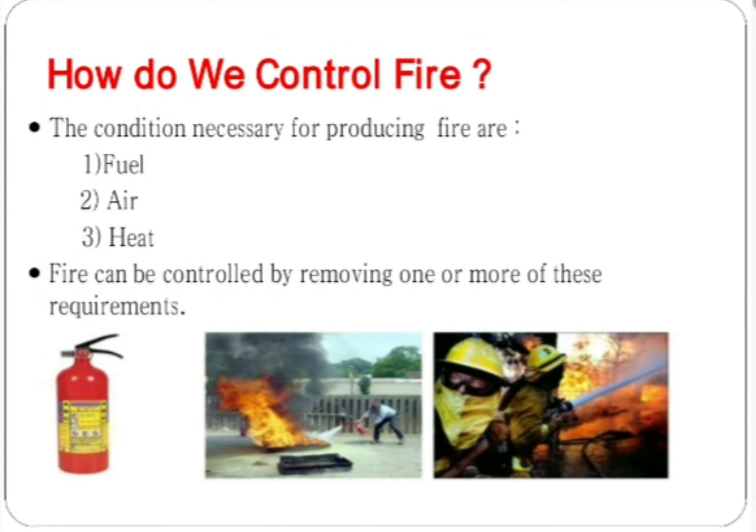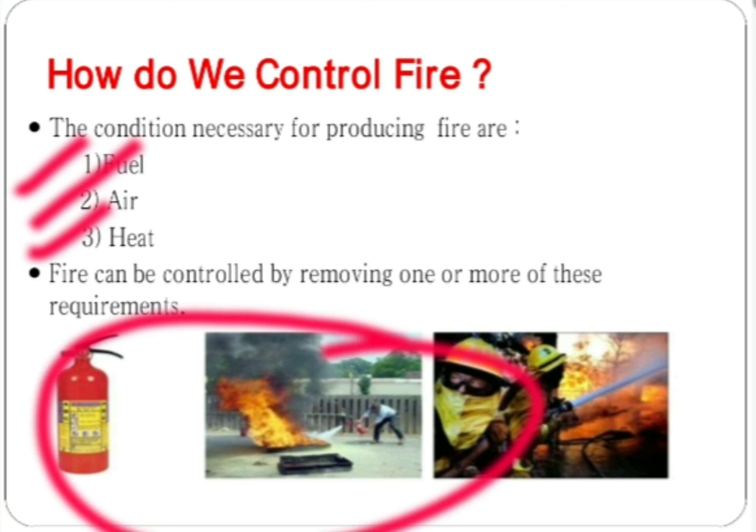Next point is how do we control fire? The conditions necessary for producing fire are fuel, air and heat. Fire can be controlled by removing one or more of these requirements. Fire extinguishers cut off the supply of air or bring down the temperature of the fuel or both and control the fire.